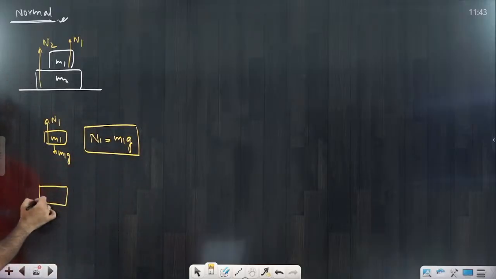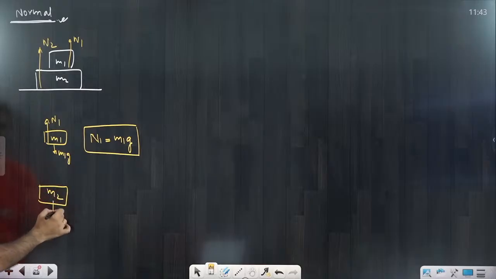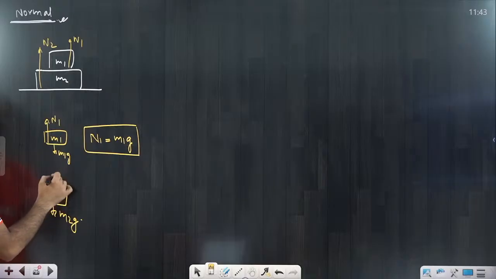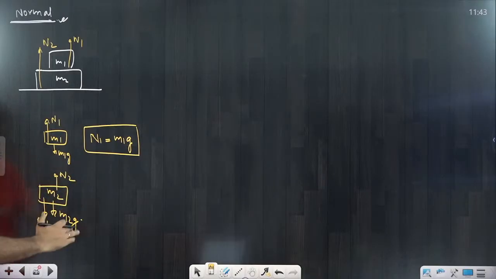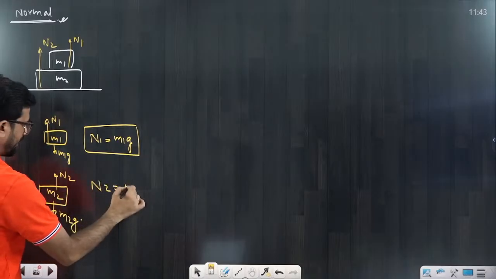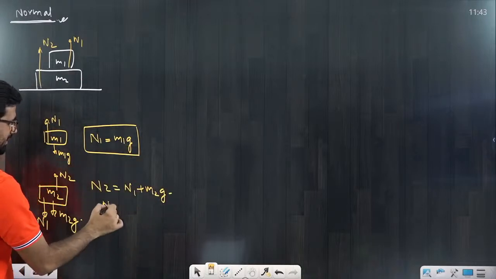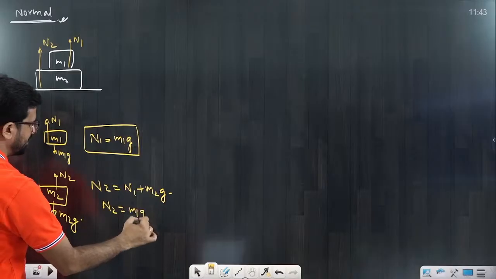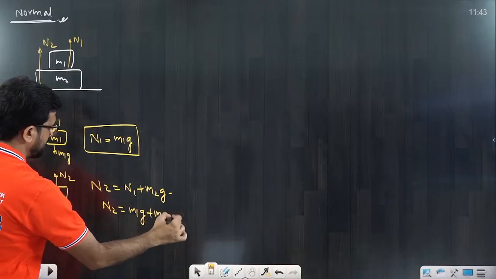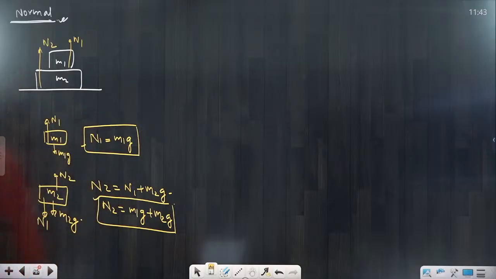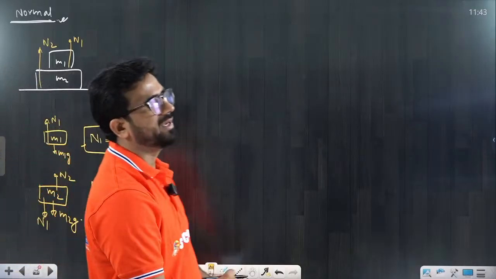Come to the next point, that is m2. What are the forces, beta? Downward is m2g, upward force is n2, and downward force is also n1. These are the forces acting on this body. So what is the value, beta? n2 is equal to n1 plus m2g. We already calculated n1, so n2 is equal to m1g plus m2g. That is the very basic thing: we can calculate what n1 is and what n2 is.